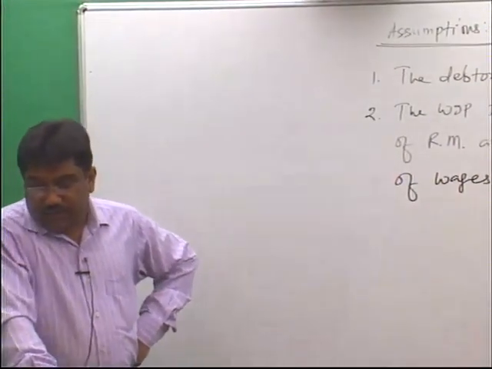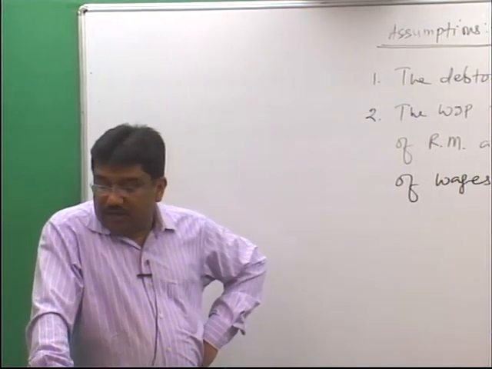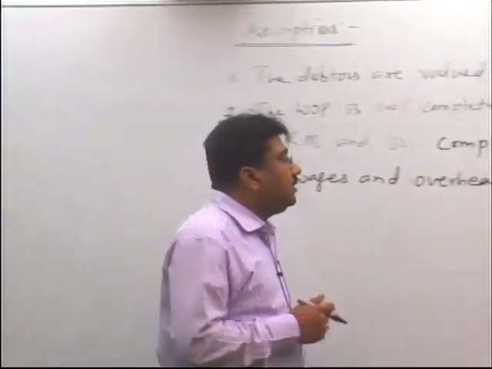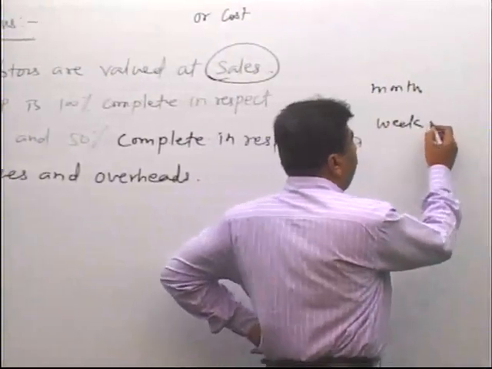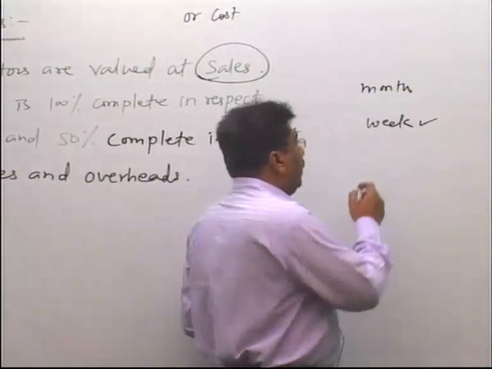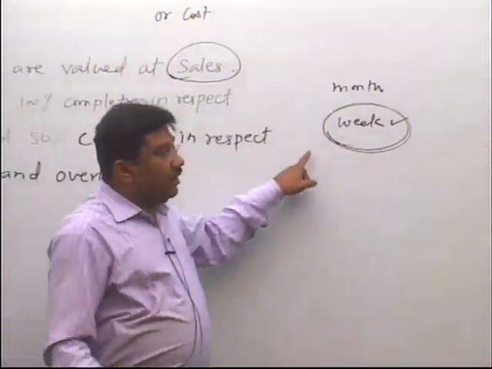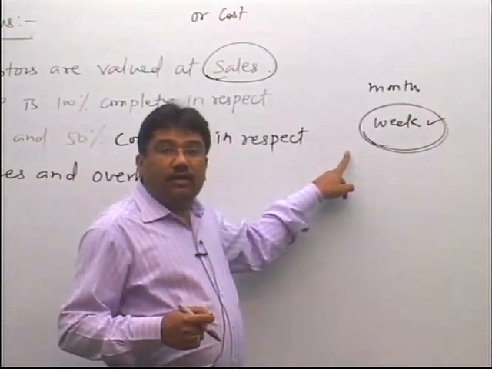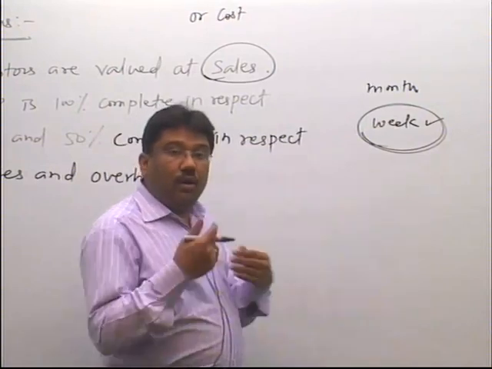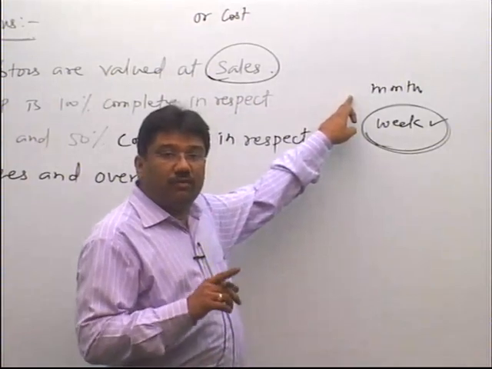And that information is wages. Time lag in payment of wages is 1.5 weeks. Now, when some information is given in months and some information is given in weeks, while doing the sum, it is better to convert the months into weeks. Means, while doing the sum, we will do all the calculation on the basis of weeks. But when all the information or the time is given in months, we will do the sum in terms of months.